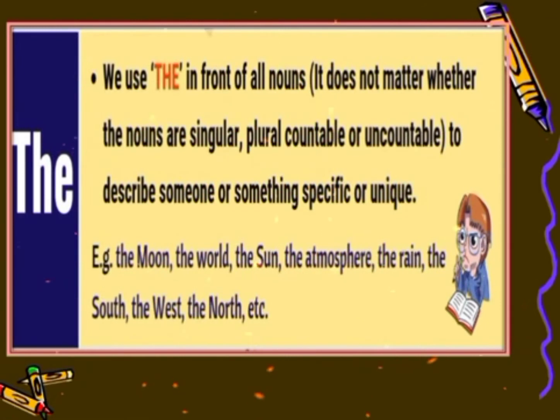For example, the moon, the world, the sun, the atmosphere, the rain, the south, the west, the north, etc. Here we are talking about all the things which are specific, which are unique. So that's why we have used the definite article the before them.